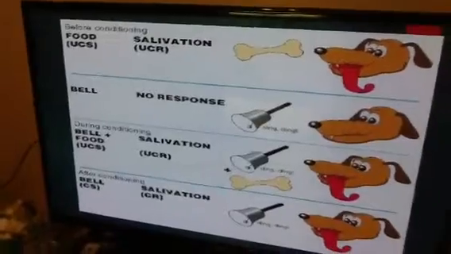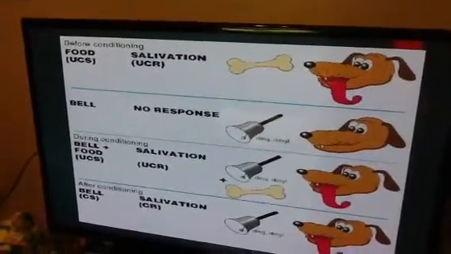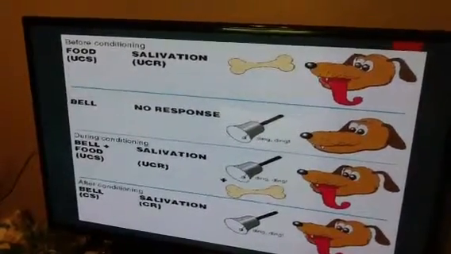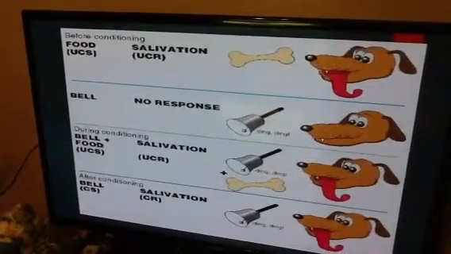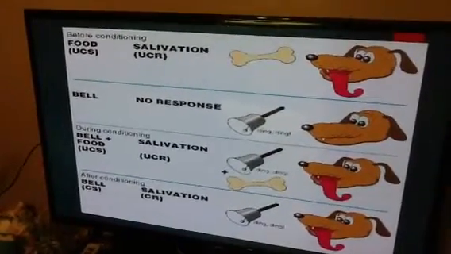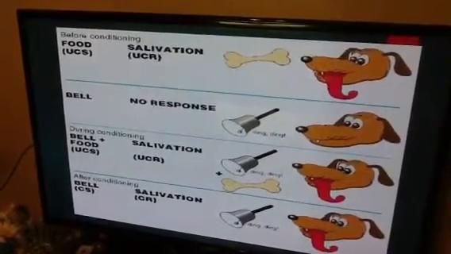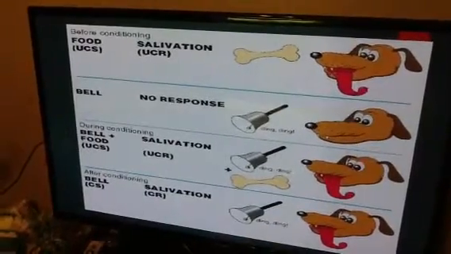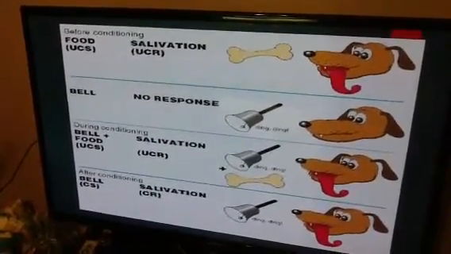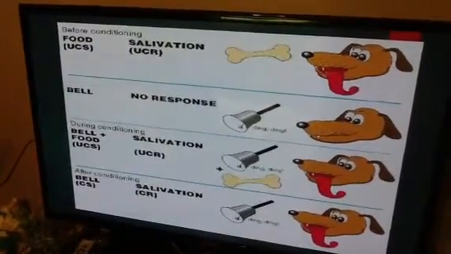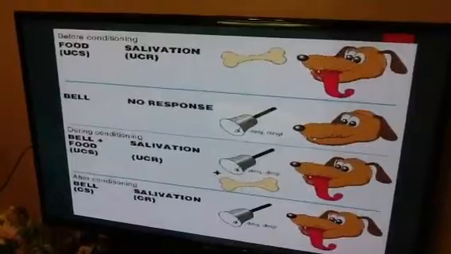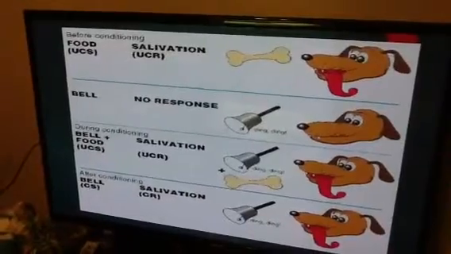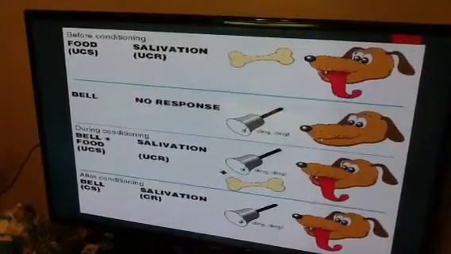The unconditioned stimulus, or UCS, which is the food, is the object or event that originally produces the reflexive natural response. The response to this is called the unconditioned response, or UCR, which in this case is salivation. The neutral stimulus, or NS, is a new stimulus that does not produce a response, which was the bell when it was first introduced. So notice that in the second picture, the bell did not produce a response because it was a neutral stimulus.